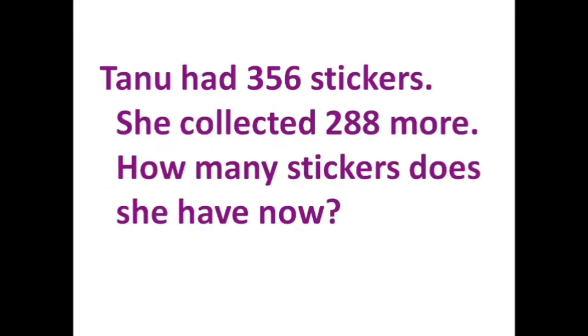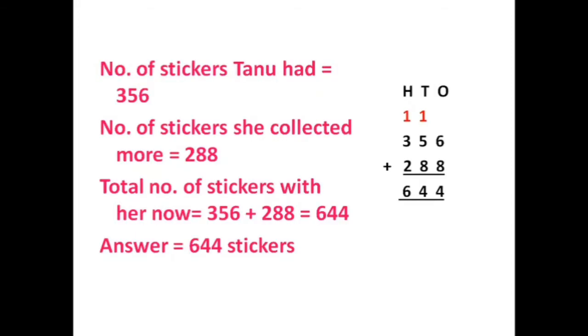Next question. Tanu had 356 stickers. She collected 288 more. How many stickers does she have now? In this question also, to get the final answer, we have to add.